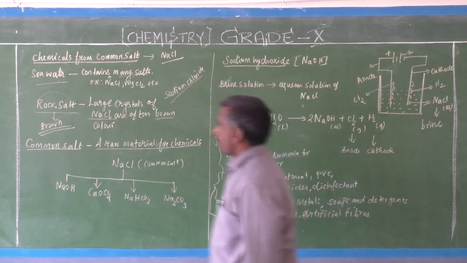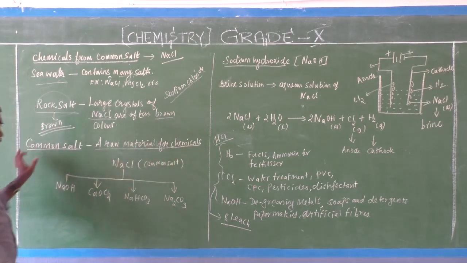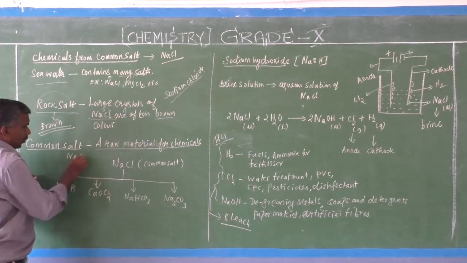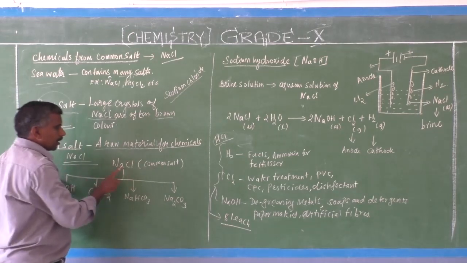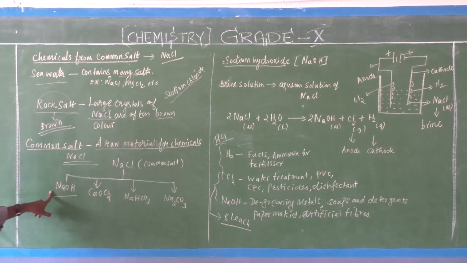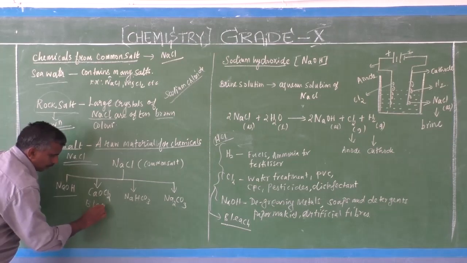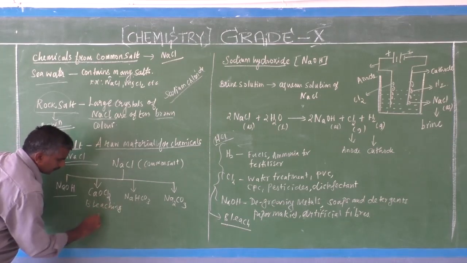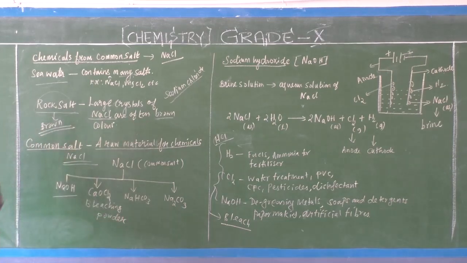Now, common salt is a raw material for chemicals. Many materials are prepared from common salt. Common salt is NaCl, sodium chloride. From this sodium chloride, we prepare sodium hydroxide and calcium oxychloride. Calcium oxychloride is known as bleaching powder.